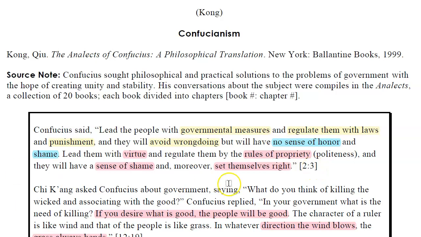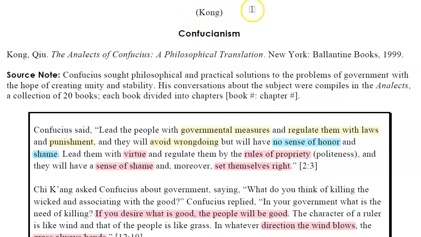When you're studying the evidence, you do not need to include that information, but what you do need to include is the author's last name. This is part of MLA's citation. So if you are taking an excerpt from this text, at the end of each piece of evidence, you'll put Kong.